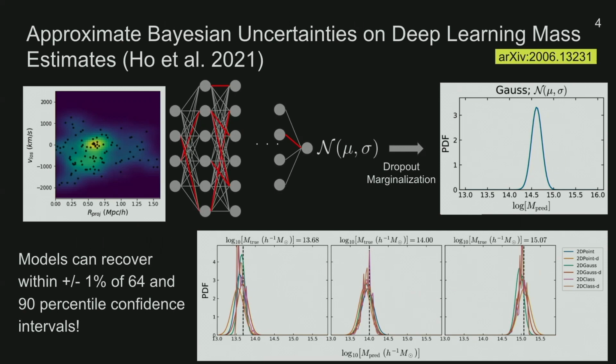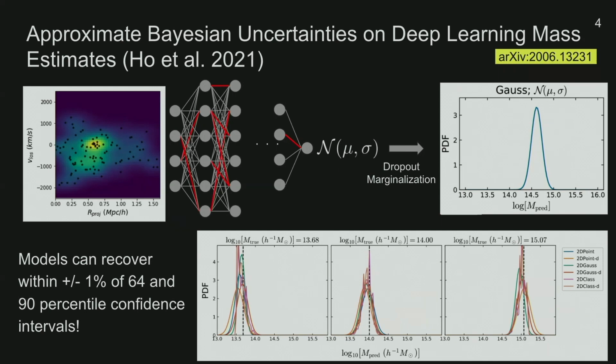So in doing so, we were able to marginalize over uncertainty in our model parameters using the traditional dropout marginalization techniques presented in the literature. We found that we were able to recover mass posteriors extremely well with high consistency with true cluster mass. Among this, the most notable was that for mid-mass clusters, our models could recover 68th and 90% confidence intervals to within 1% of their empirical value.